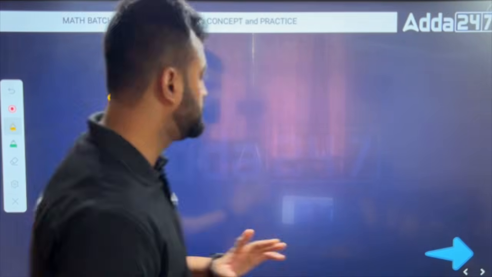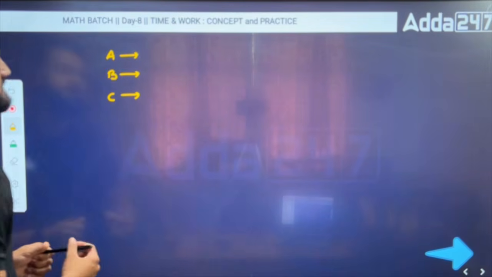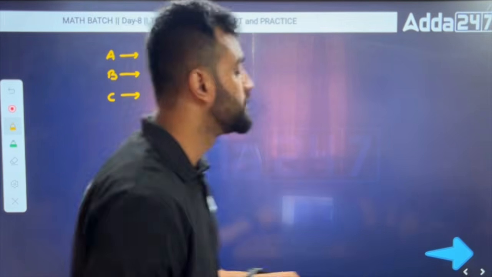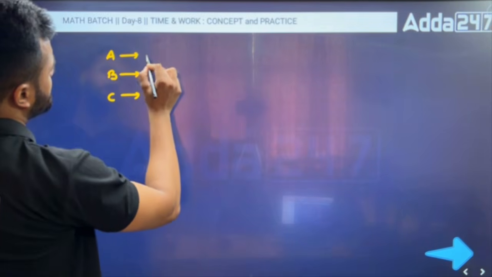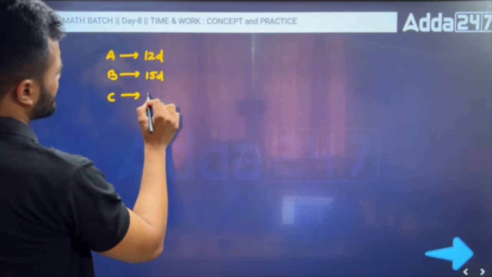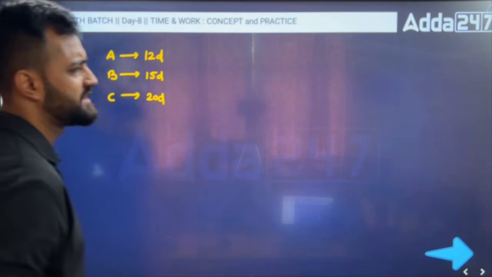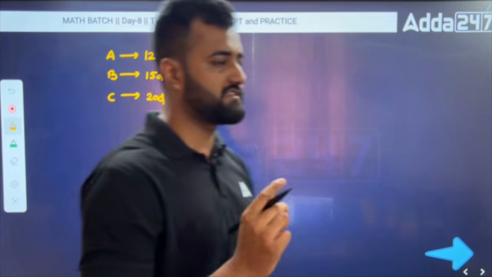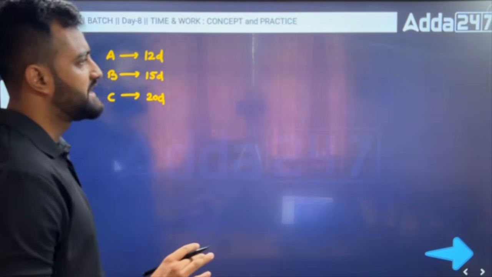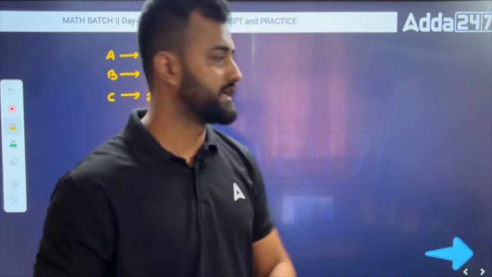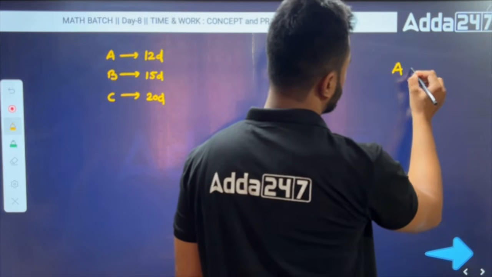So this is the question: A, B, C are working and their number of days were given to you. If I'm not mistaken, A was 12 days, B was 15 days and C was I think 20 days. Whatever the values are, you just have to understand the concept. Concept is important. Now the examiner is quite cunning. What he did is he said that A started the work.